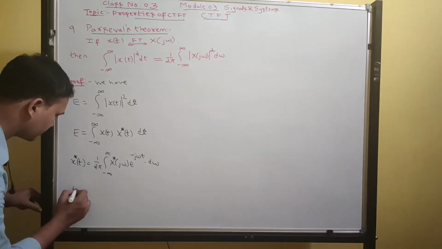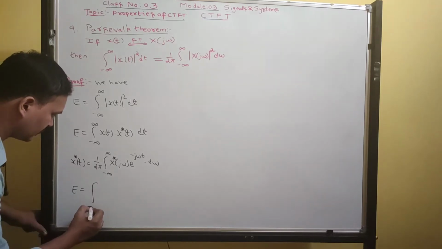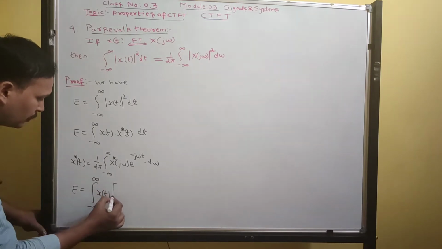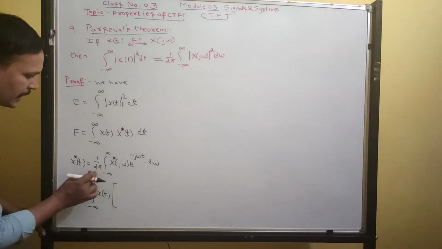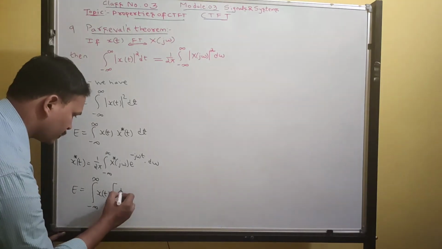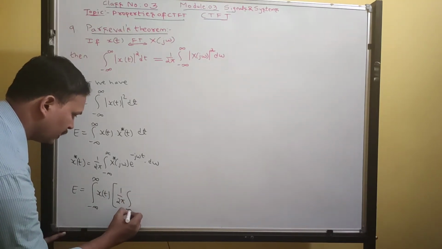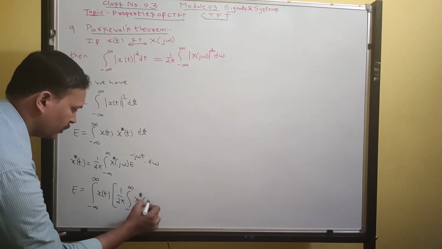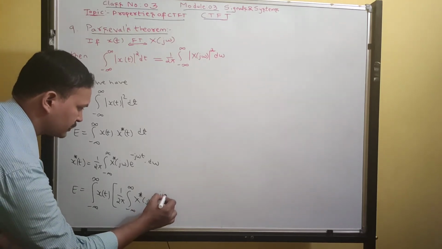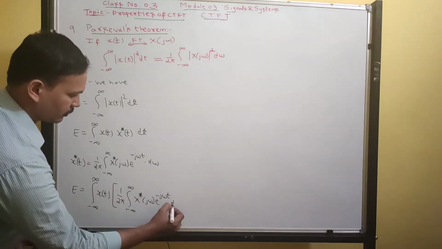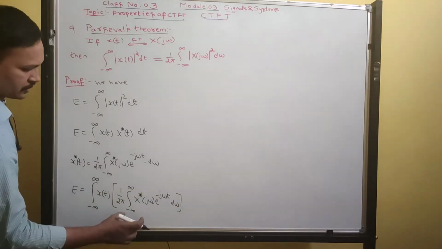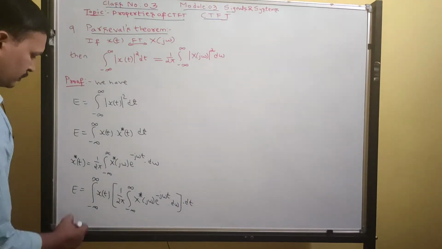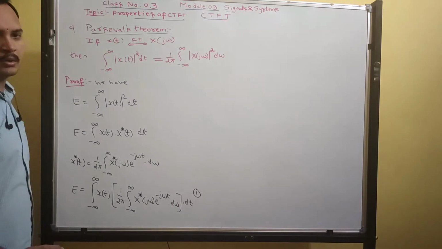So we can write the energy as the integral from minus infinity to infinity of x of t, as it is, into x conjugate of t, written using the synthesis equation: 1 upon 2 pi integral from minus infinity to infinity of x conjugate of j omega into e to the power of minus j omega t d omega, all into dt. We take this as equation number 1.